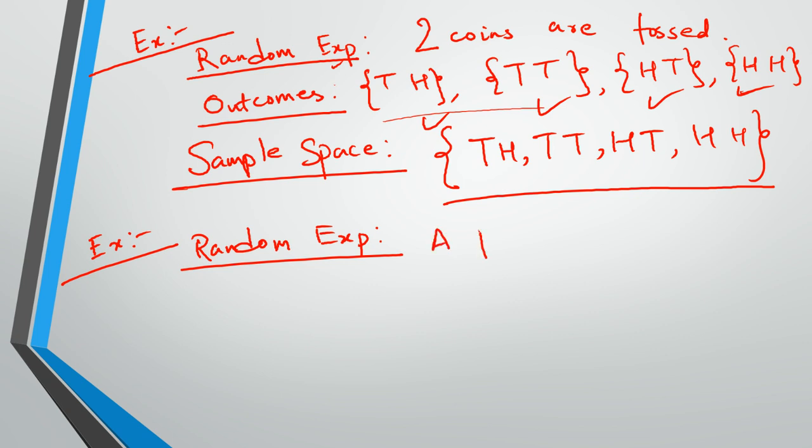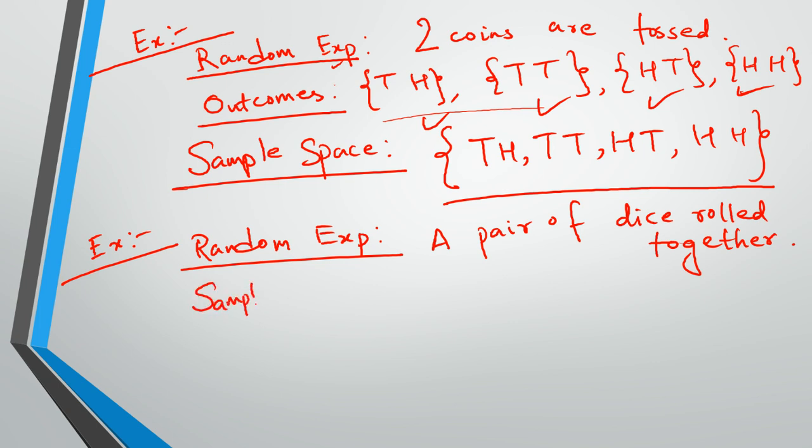So let's say a pair of dice rolled together. So what will be the sample space? This time I'm not writing the outcomes individually because you can understand, right? A pair of dice rolled together.